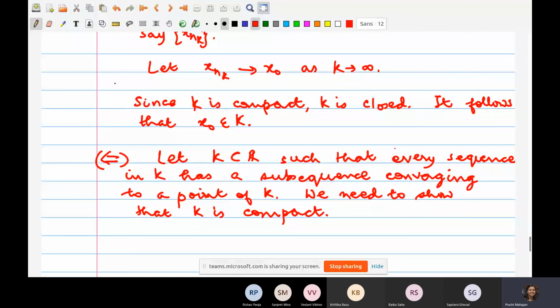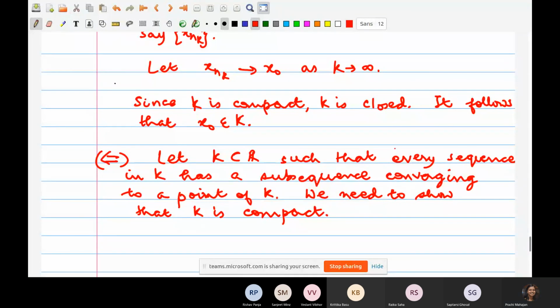If K is not closed, then there would be some limit point of K which is outside K, and you argue like that. You are on the right track. It's the same argument, but it's much neater if you argue like this.